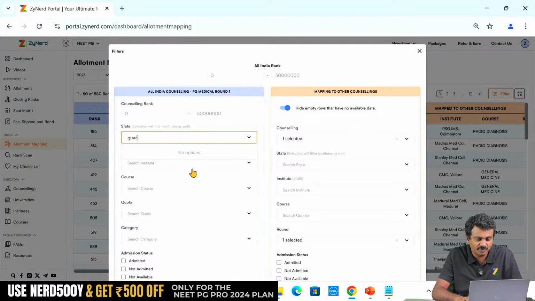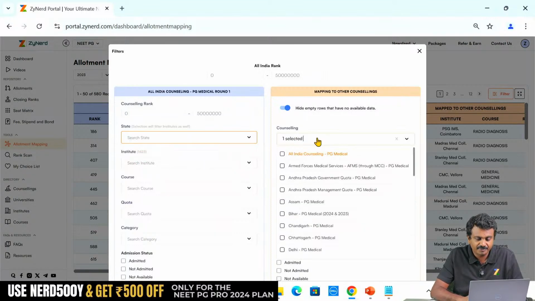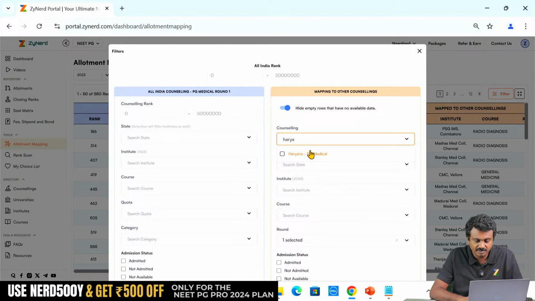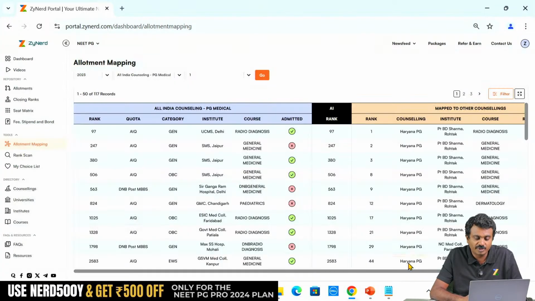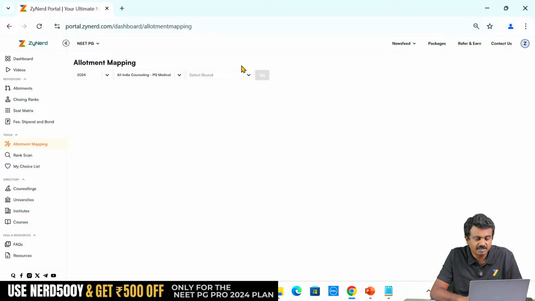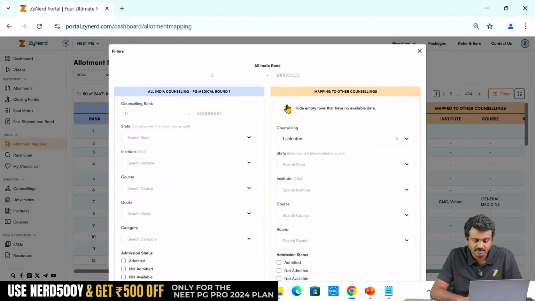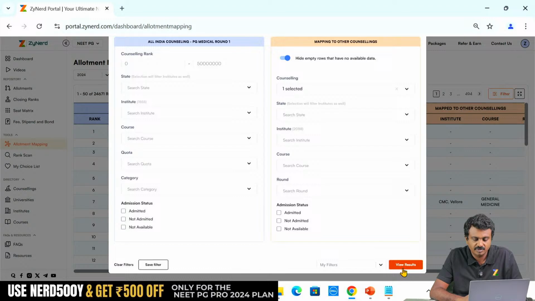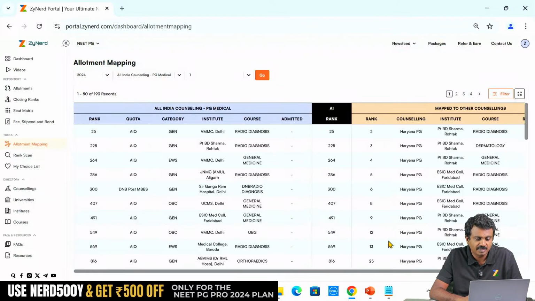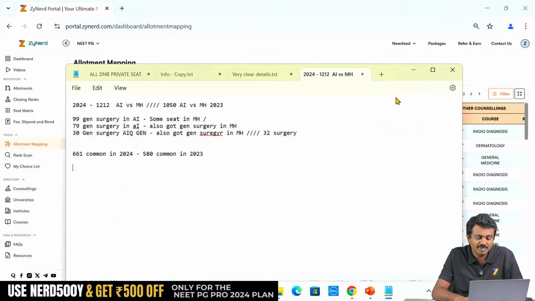We'll take the example of Haryana, PG Medical and round 1. Later you can also look at round 2s. Now 117 in 2023, we are looking at 117 in 2023 versus 193 this year, 193 this year. So you can see that 117 versus 193.